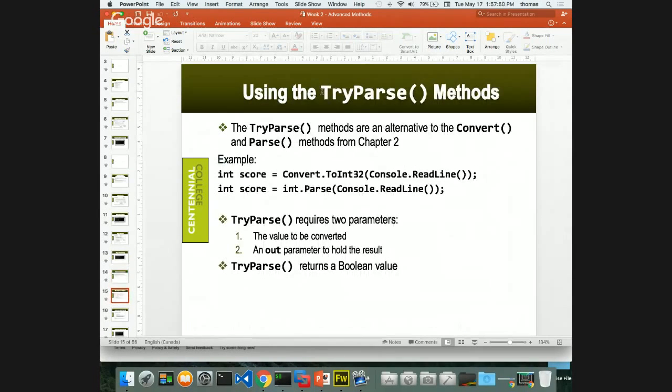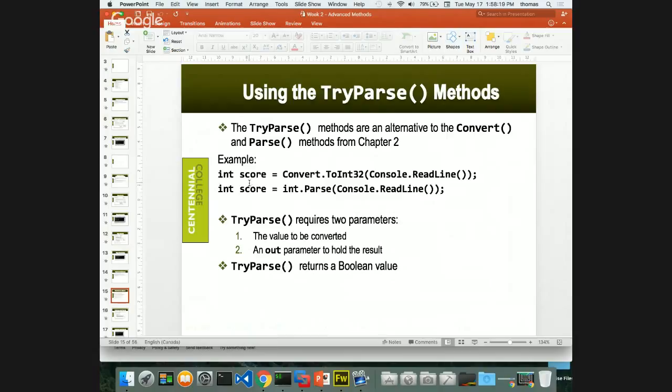Let's talk about these two methods here. This is actually good for testing as well. Last semester, we did the parse methods, so that's why it says chapter 2 from the book, right? So we do something like this. When I convert and parse a method, if I say, take my score, and I want to parse what I read from the console to make it an integer, and then assign it to my score. That's what the int.parse does, right?